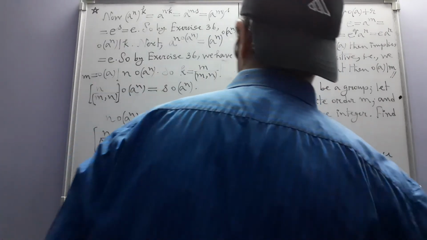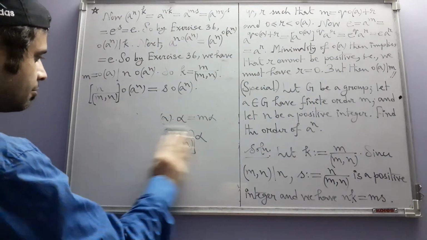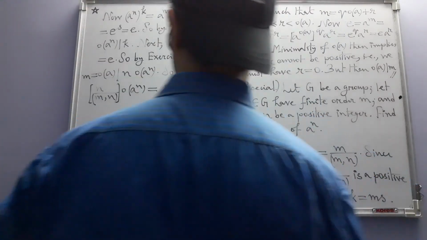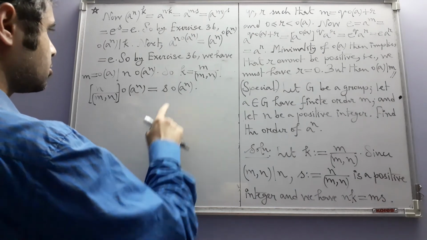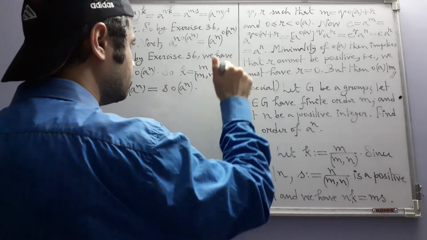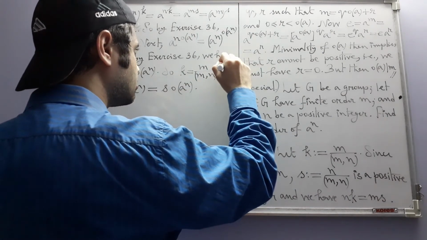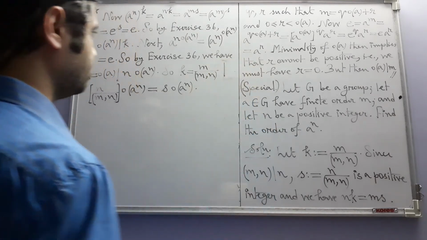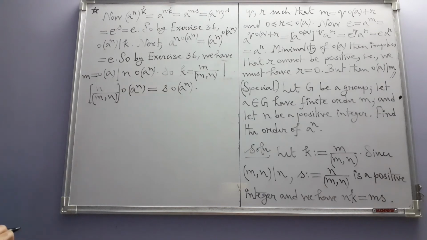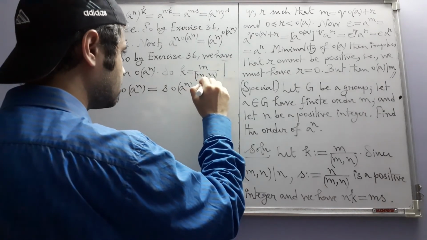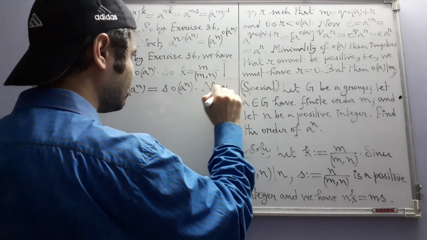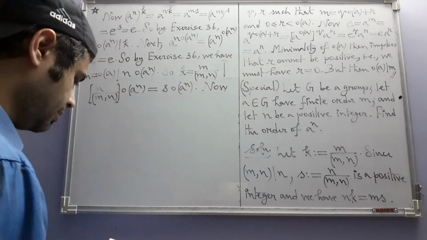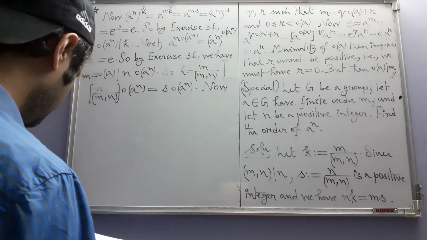Now we have to use a result again from Burton's elementary number theory. So here what we have got is this: k divides this. It's not very difficult to prove this result.